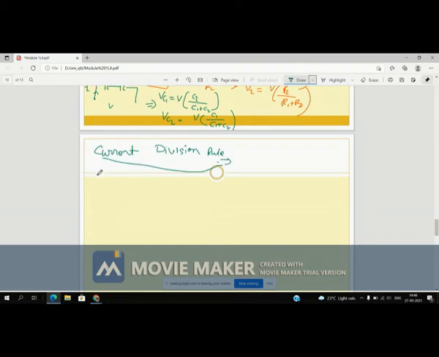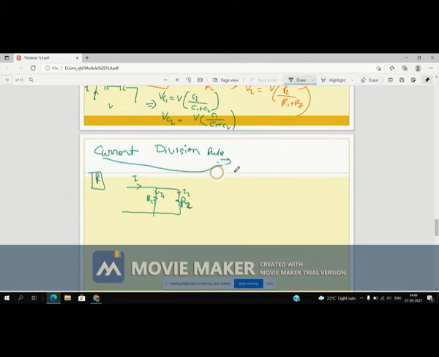Here also I am taking an example with resistance. I have taken two resistance elements, R1 and R2. Current starts flowing from this side, which is the total current I, and here I1 is flowing in the circuit, and here I2 is flowing.